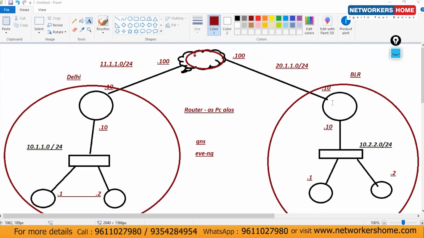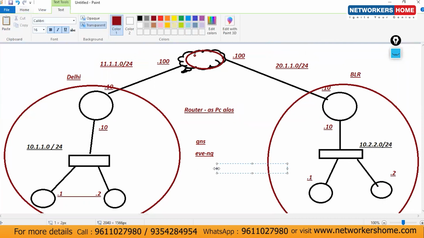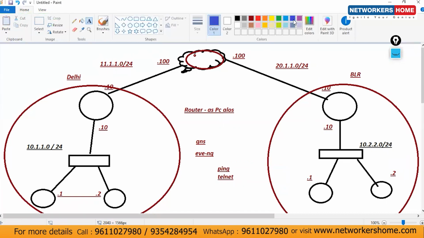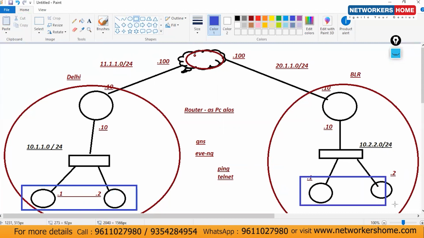It will take 5 minutes. So you have to go with two types of traffic: one is ping, and the second is telnet, from end devices to end devices, meaning this end device or this end device. Clear or not?